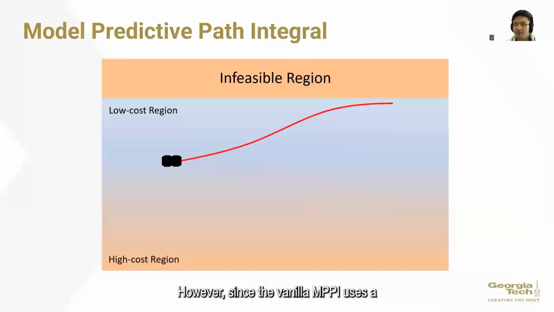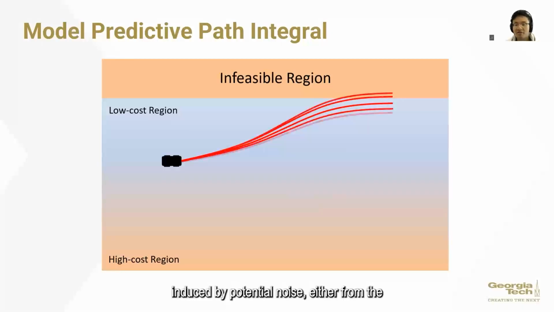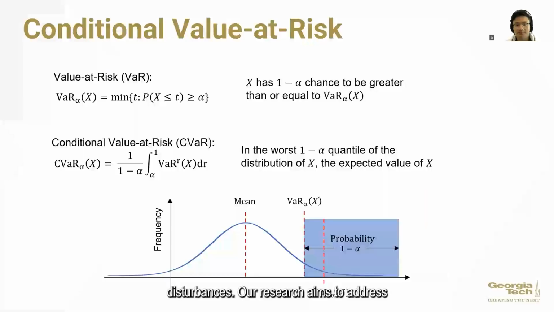optimal controls. However, since the vanilla MPPI uses a disturbance-free system for trajectory sampling, it does not consider any risk induced by potential noise either from the system or from the environment. In practice, an optimal trajectory generated by MPPI that approaches invisible regions, such as obstacles or track boundaries, may lead to collisions due to unforeseen disturbances. Our research aims to address this issue by enabling the MPPI to account for disturbances.